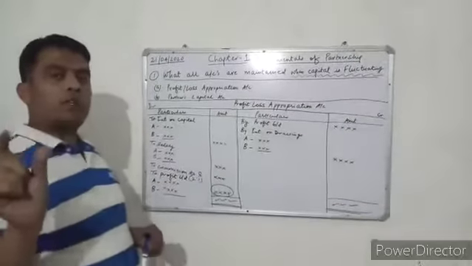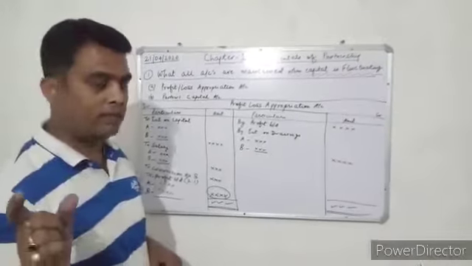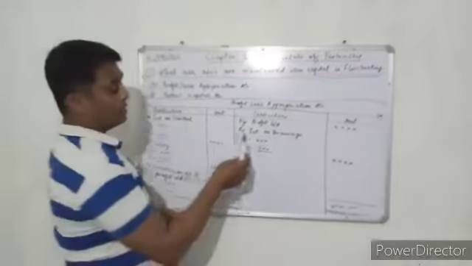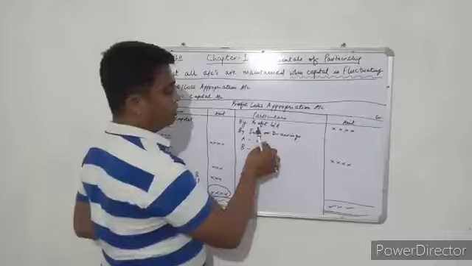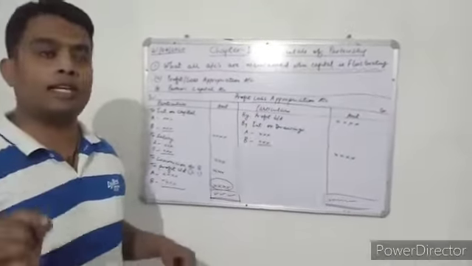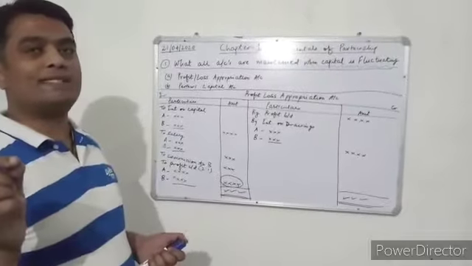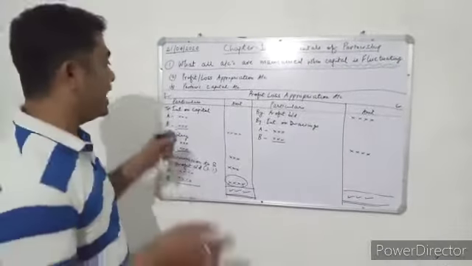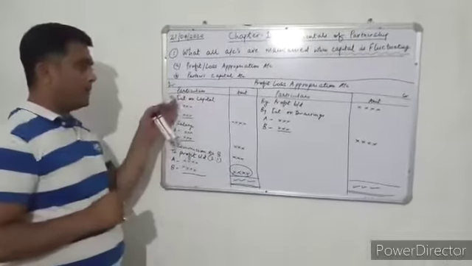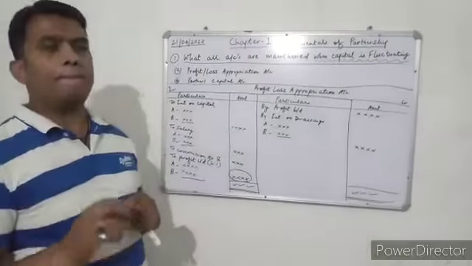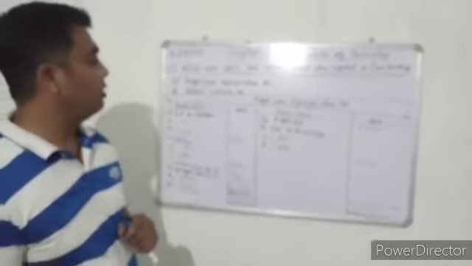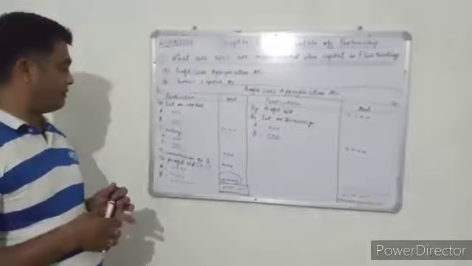There will be some profit or loss given in the question. If profit is given, you write it on the credit side, because profit is always credited, as the rule says: debit all expenses and losses, credit all incomes and gains. If loss is given, then loss will be debited, written as loss brought down. But mostly a firm works for profit, so mostly in the question you will find profit.